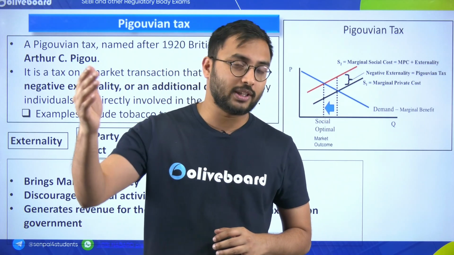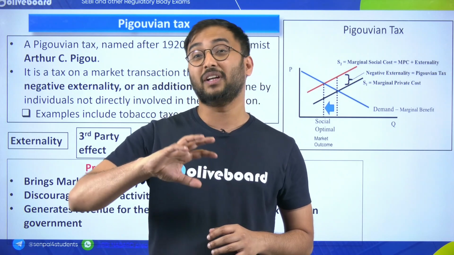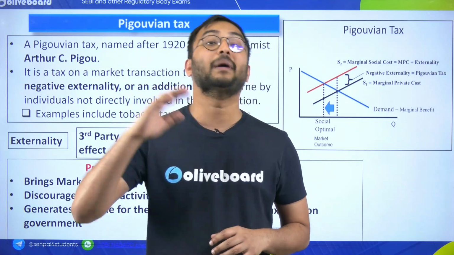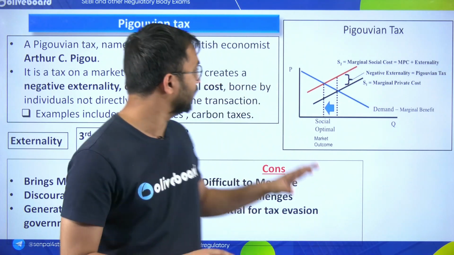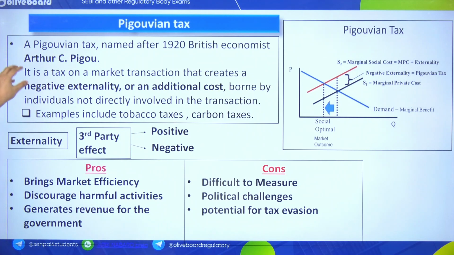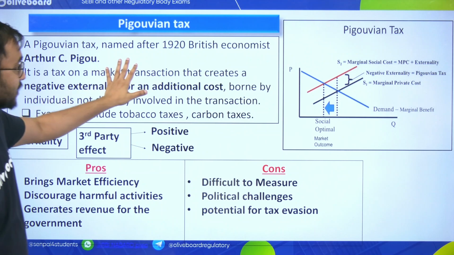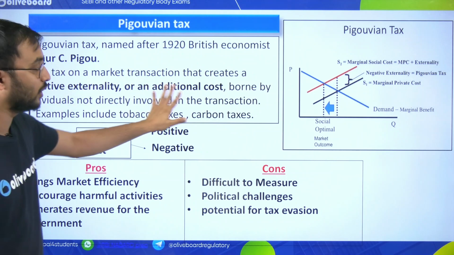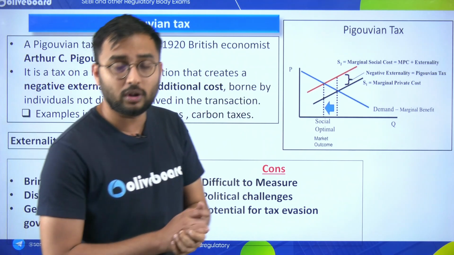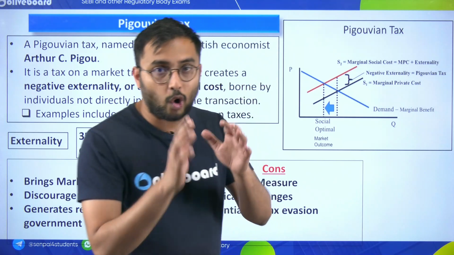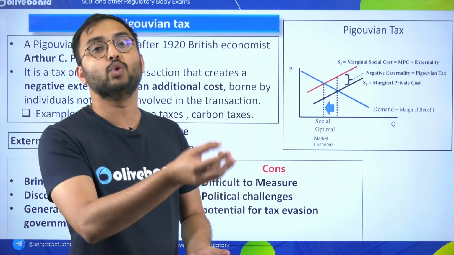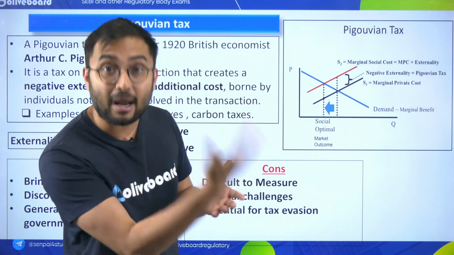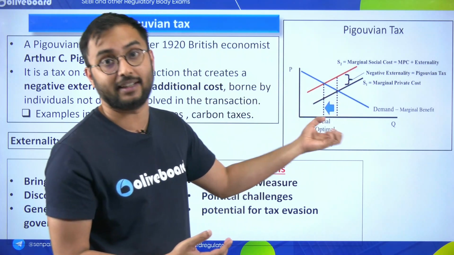So the externalities could be positive as well as negative. Negative are those which have a negative impact on society, and positive are those which have a good impact or benefit society. Pigouvian tax is a tax on a market transaction that creates a negative externality, an additional cost borne by individuals not directly involved in the transaction. For example, in the cigarette example, the government will tax extra on all cigarette products and use that tax to create hospitals related to cancer. The tax is proportional to the damage that the negative externality has created on society.